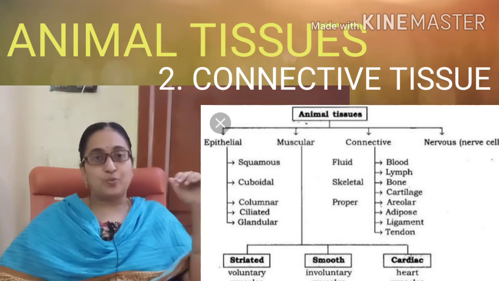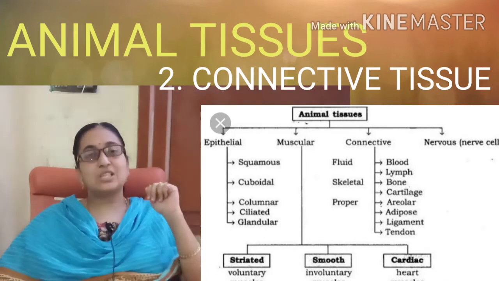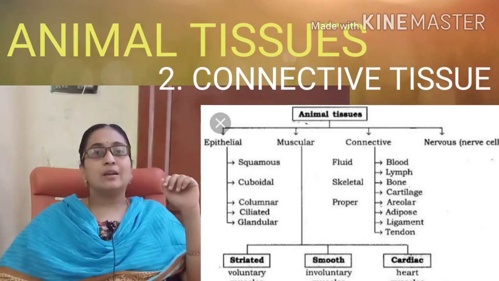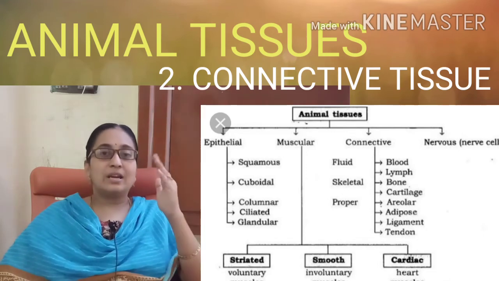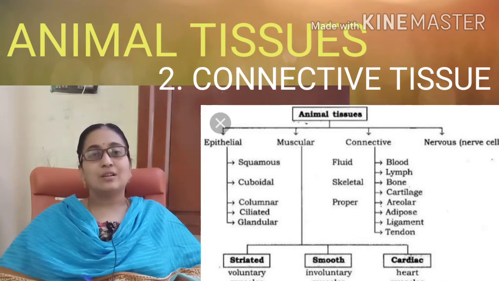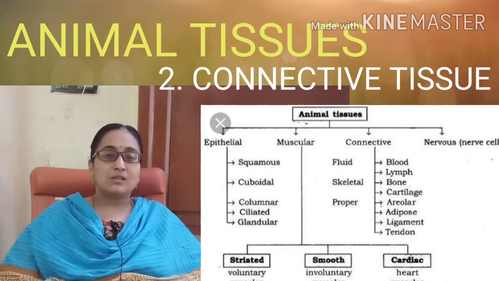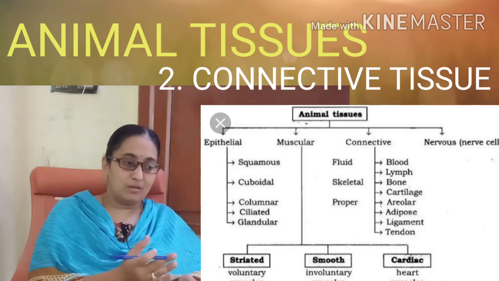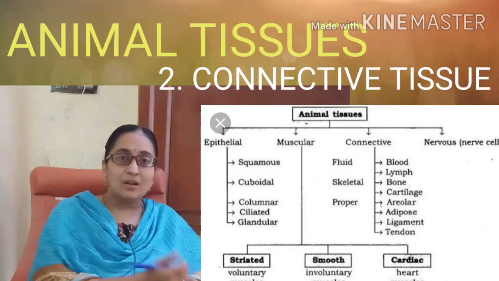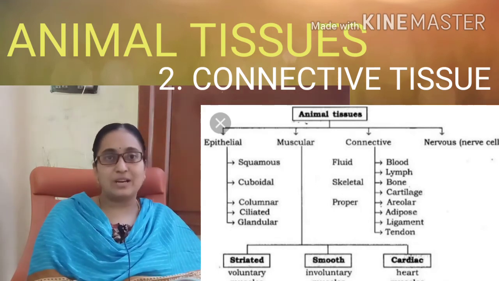In the connective tissue proper, you will get the areolar tissue, adipose tissue, ligaments and tendons. The fluid connective tissue consists of blood and the lymph. The third type is the skeletal tissue, that is the bone and the cartilage.